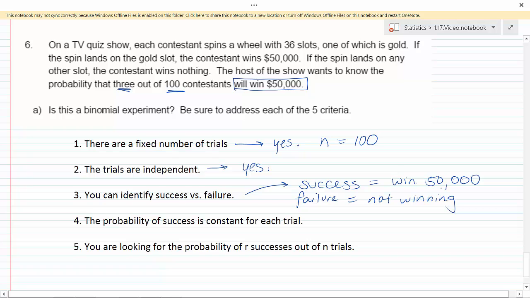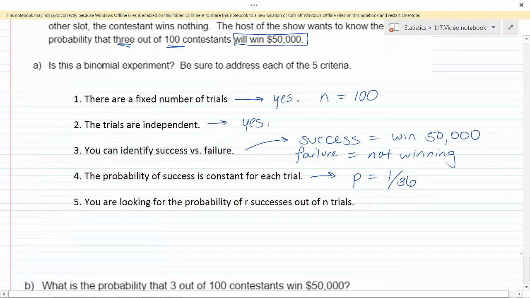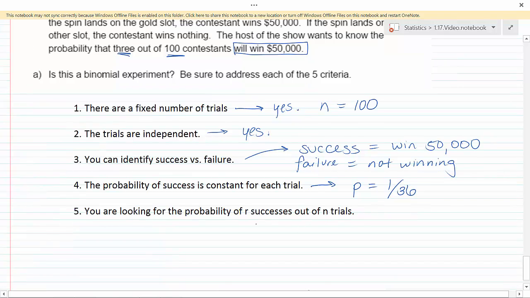Condition 4, the probability of success is constant for each trial. So everyone's spinning the same wheel. There's only one portion of the wheel that wins. So the probability of success for each trial is 1 out of 36 because it's divided into those 36 different slots. And then you're looking for the probability of r successes out of n trials. In this case, we're looking for the probability of 3 successes out of 100 trials. So we can say that it is binomial because it meets all 5 of our conditions.